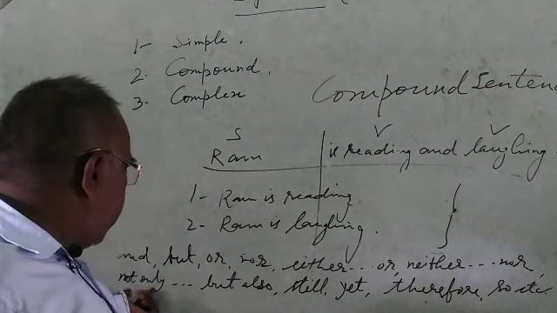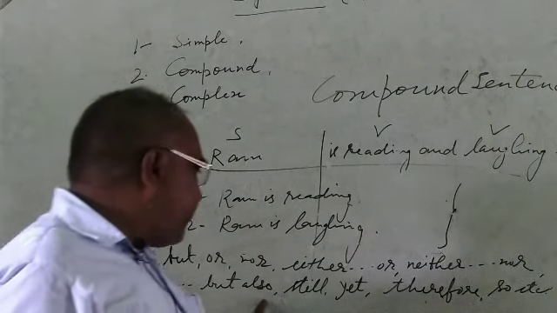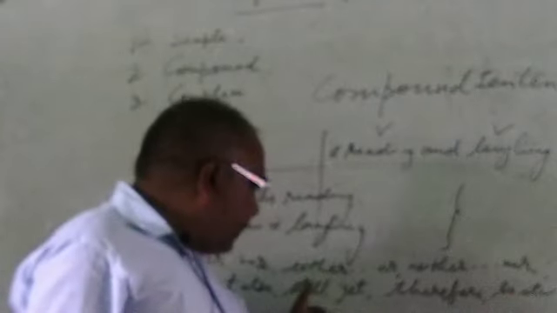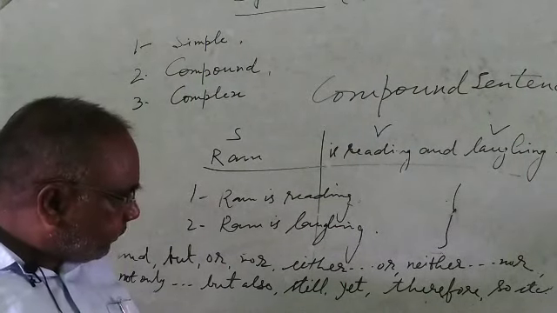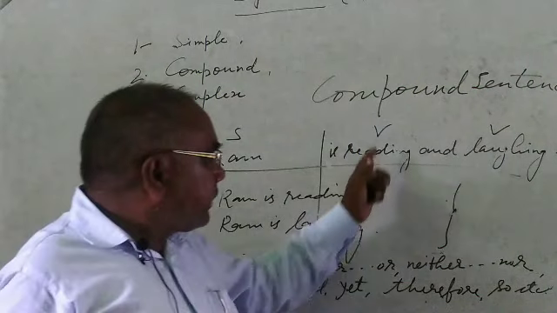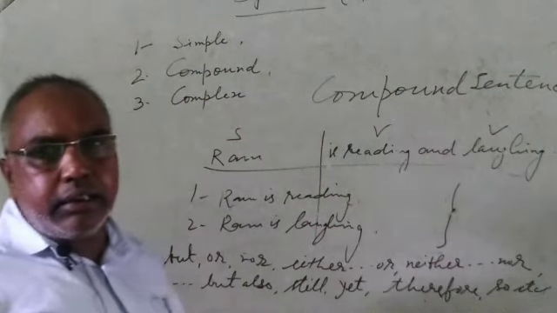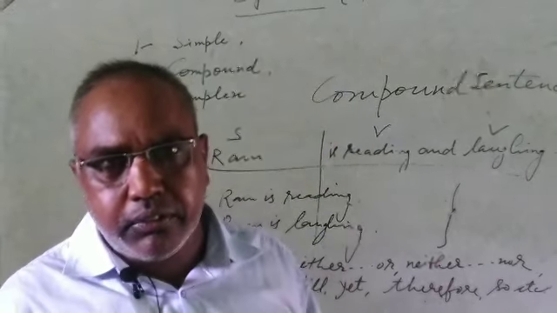He is not only a fool, but a knave also. He worked hard, still he failed. So these are different examples of compound, and we generally use them in our daily lives.